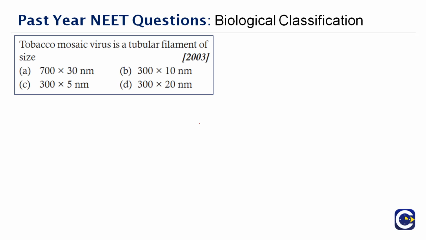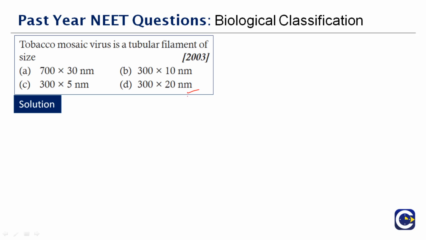Tobacco mosaic virus is a tubular filament of size. So this is a standard question where you have to know the answer. The explanation is nothing for this, but you just need to know what the answer is. Tobacco mosaic virus is a tubular filament of size 300 into 20 nanometer. Okay, the correct answer is option D.